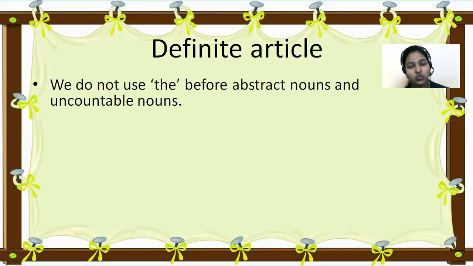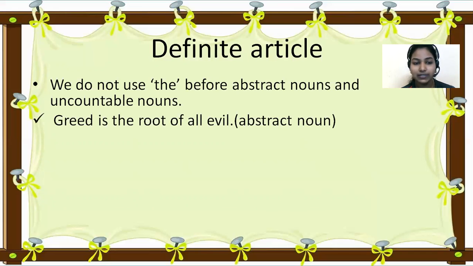And uncountable nouns also, you should not write the. Look at the example. Greed is the root of all evil. So here, what is the abstract noun? Greed. In front of this abstract noun, you're not using the.